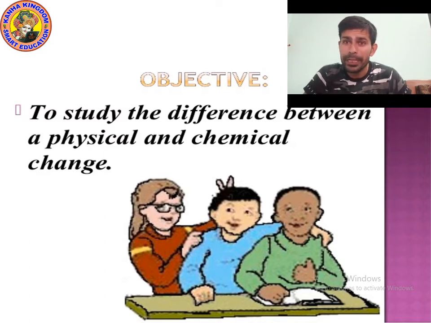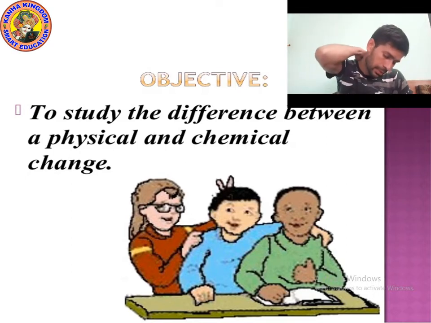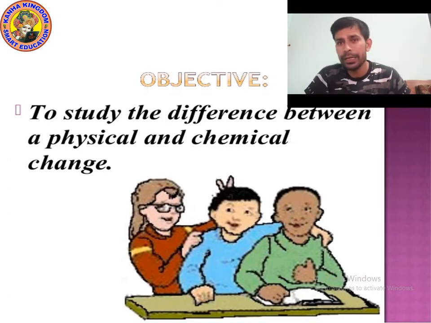Because when you burn the paper, what happens? Smoke comes out, different gases come out like carbon dioxide and carbon monoxide, many chemicals are released and ash is present. Collect all these things again. Can you again get the paper? No, you cannot get it.